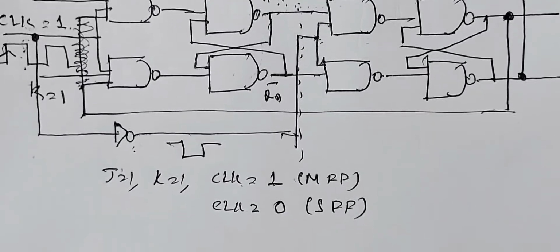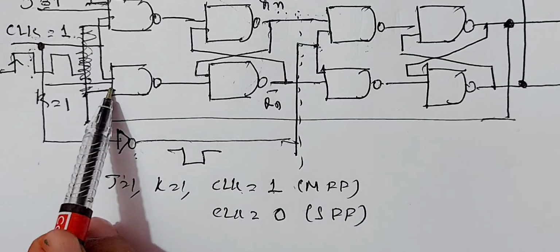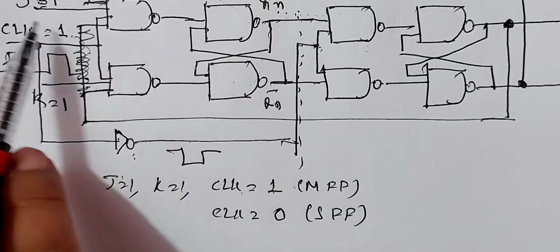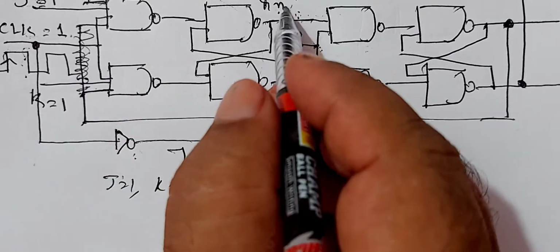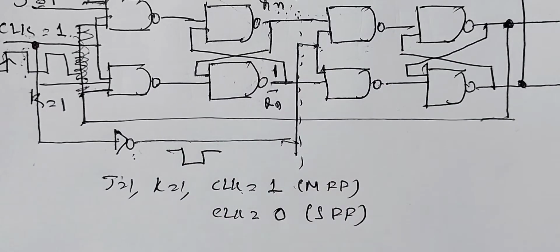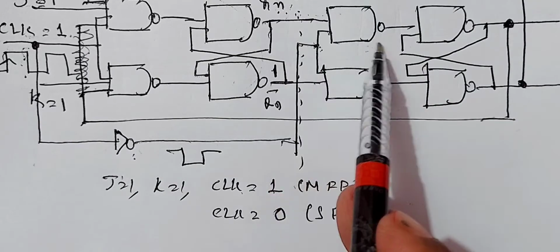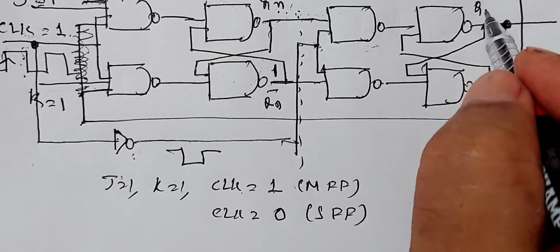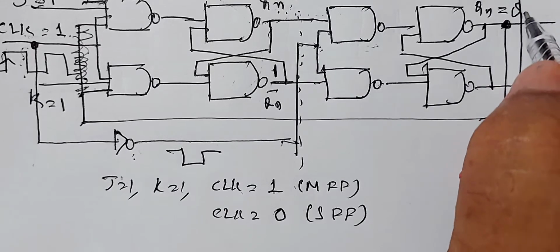And we know that when J equals 1, K equals 1, this acts as a clocked SR flip-flop. When J equals 1, K equals 1, with the clock pulse, output is uncertain, that is output is 1 and 1. During this state, the slave will not work because negative clock pulse enters to this. Since this will not work, the output of the second stage slave, Qn dash, remains in the previous state Qn.